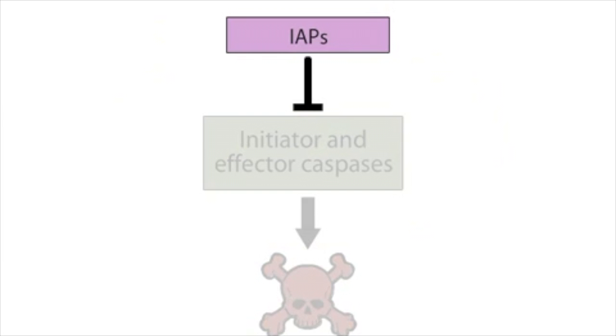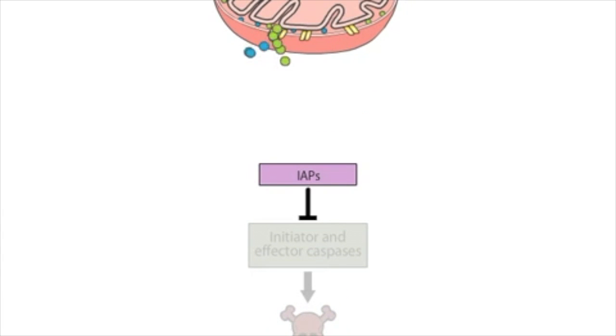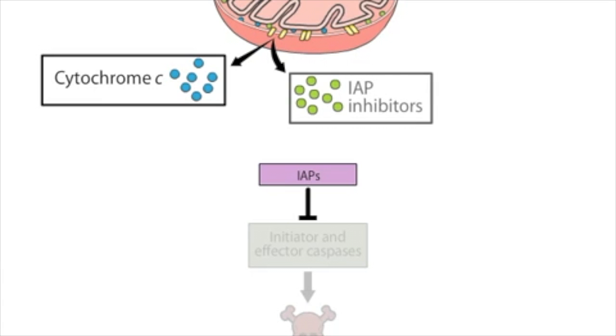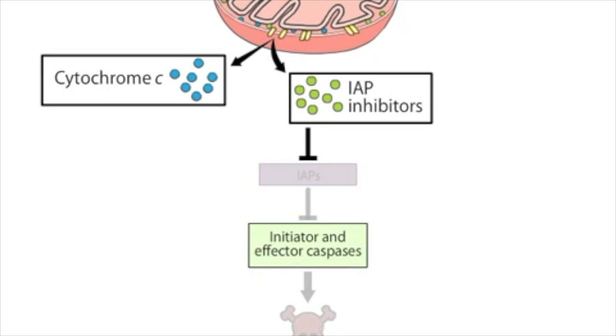of proteins called IAP, for inhibitor of apoptosis. Members of the IAP family directly interact with caspases and suppress apoptosis by either inhibiting caspase activity or by targeting caspases for degradation. In mammalian cells, the permeabilization of mitochondria by BAX and BAK results not only in the release of cytochrome C, but also of IAP inhibitors. These inhibitors block the action of IAPs, allowing the cascade, beginning with cytochrome C, to activate caspases and culminate in